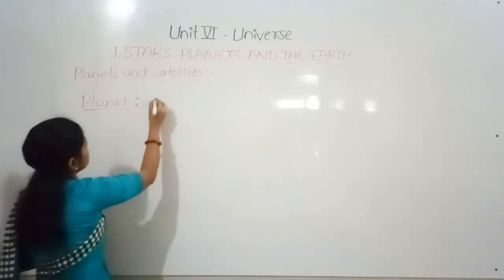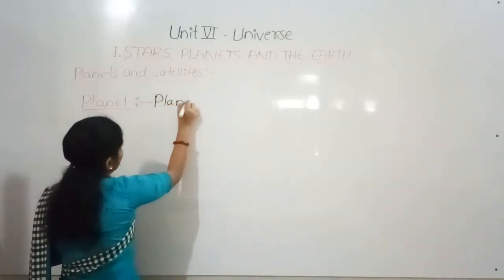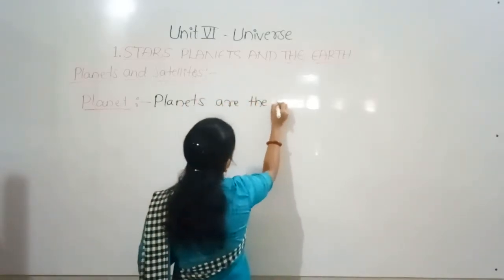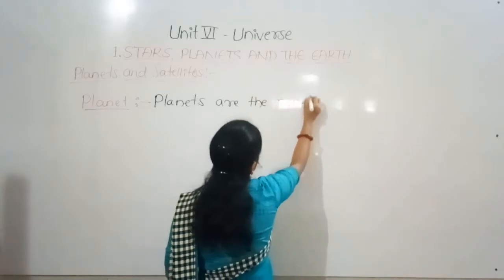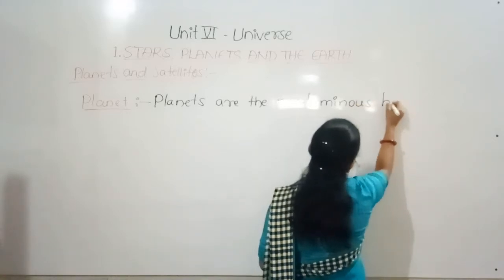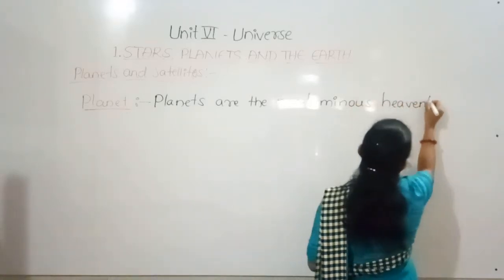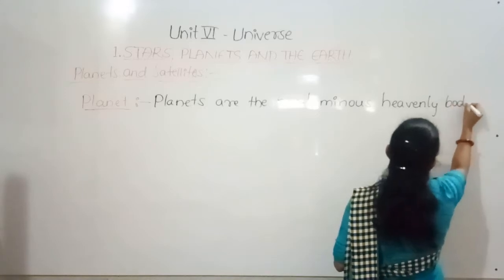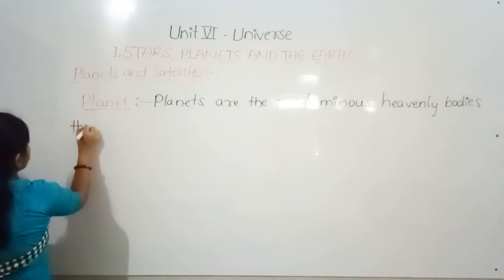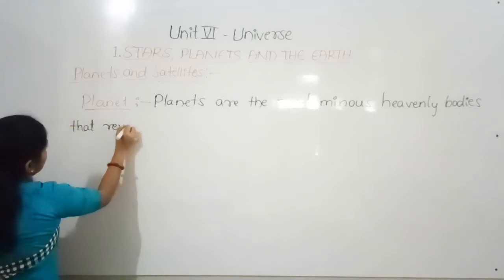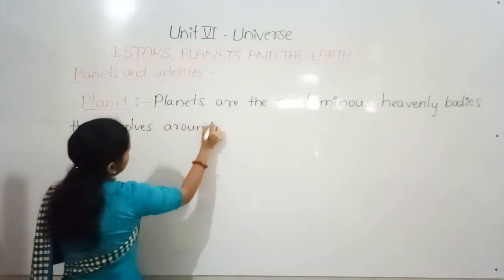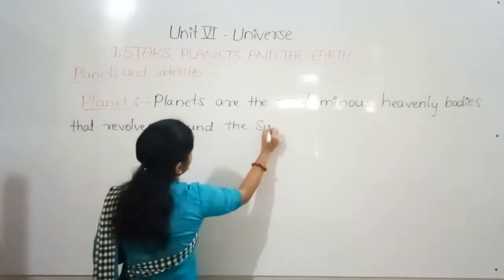Planets are non-luminous heavenly bodies that revolve around the sun.